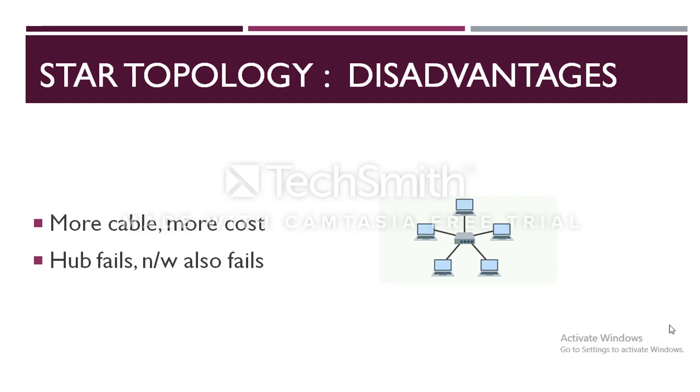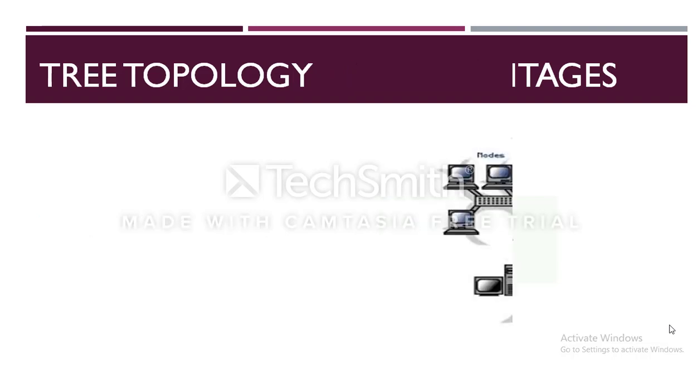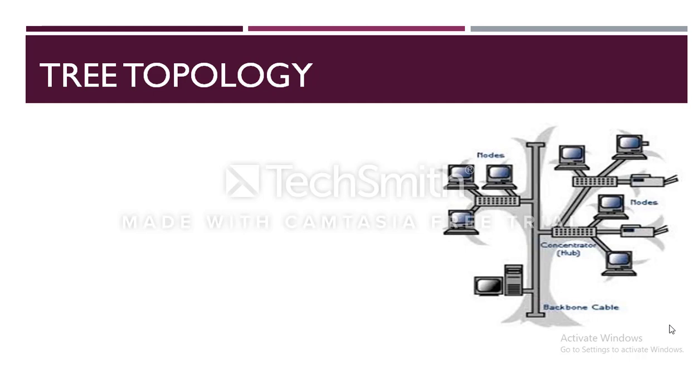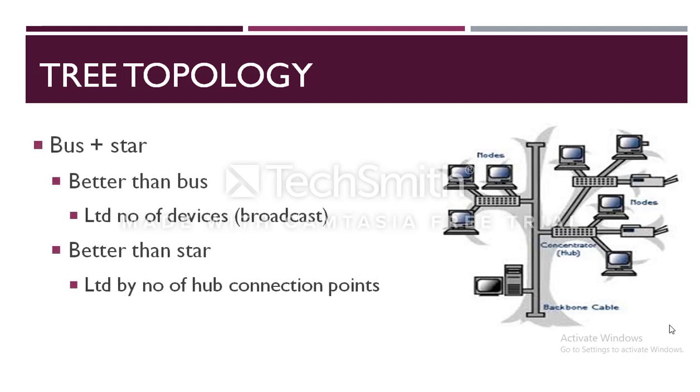Next is tree topology. Tree topology is a combination of bus and star topology. The network looks like an inverted tree with the central root branching and some branching down to the nodes. It integrates multiple star topologies together onto a bus. In its simplest form, only hub devices are connected directly to the tree bus.